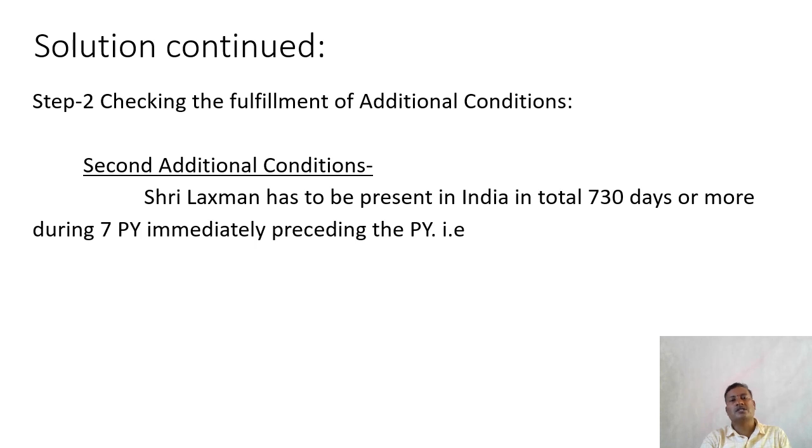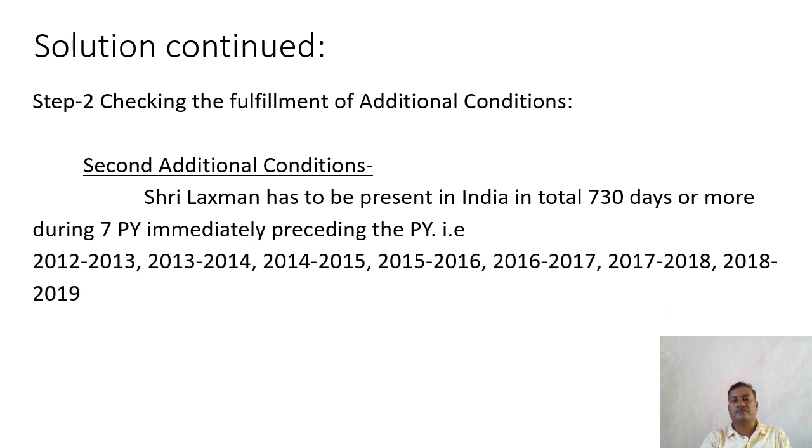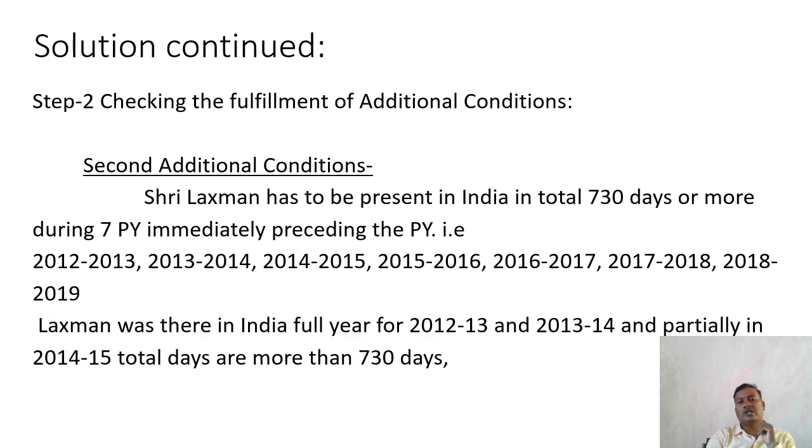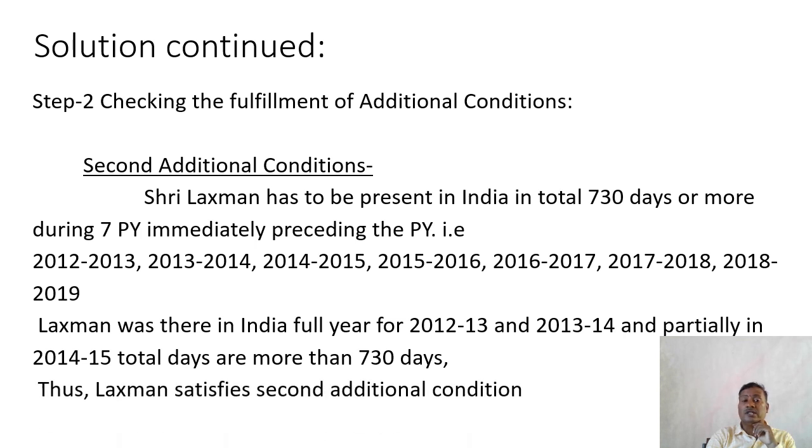Here there is no need to check the second additional condition, but still for practice purposes we can check whether Lakshman is there in India for a total of 730 days or more in the 7 previous years immediately preceding the previous year. So the 7 previous years start from 2012-13 to 2018-19. Lakshman was in India for the full years 2012-13 and 13-14 and partially in 2014-15. So the number of days will be more than 730 days. So he is satisfying the second additional condition.